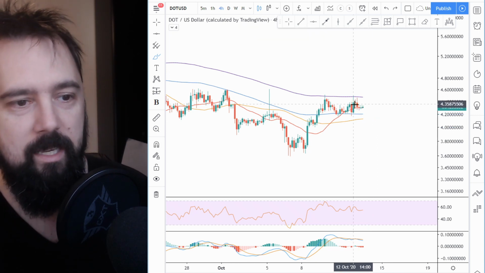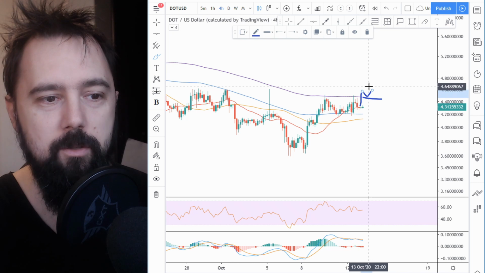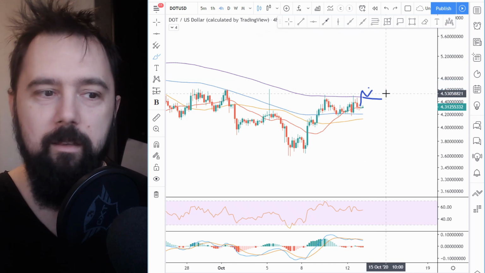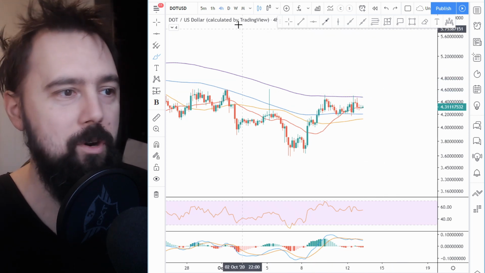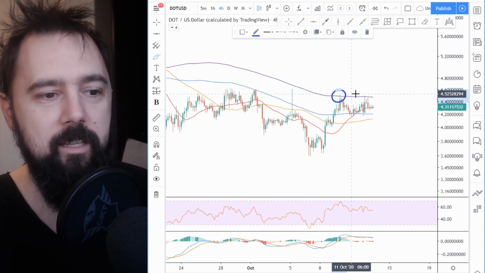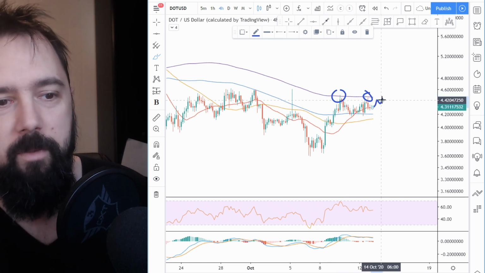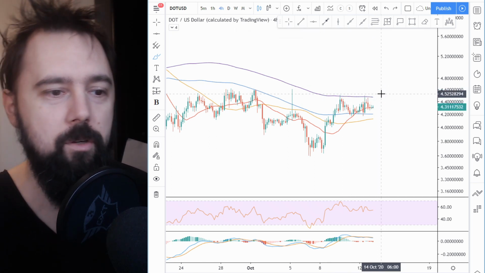On the upside, if it breaks the 200 moving average and uses it as support, I think the sell-off is more likely finished, because the 200 moving average is a really important line. You can see here it tested it twice. It's probably gonna test it even a third or fourth time before it breaks it, if it's gonna break it.